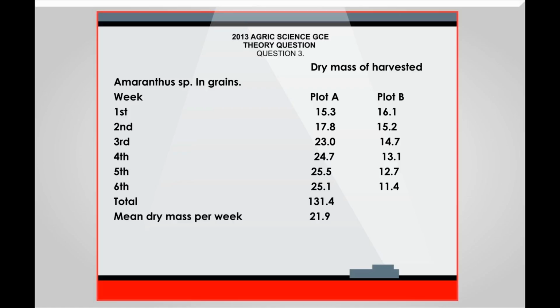Plot B, 13.1. Week 5. Plot A, 25.5. Plot B, 12.7. Week 6. Plot A, 25.1. Plot B, 11.4. Total, 131.4. Mean dry mass per week, 21.9.